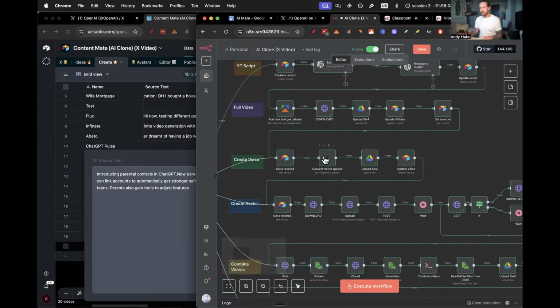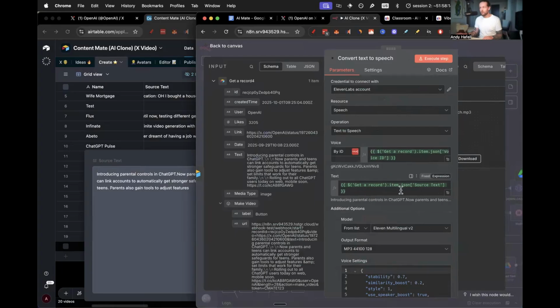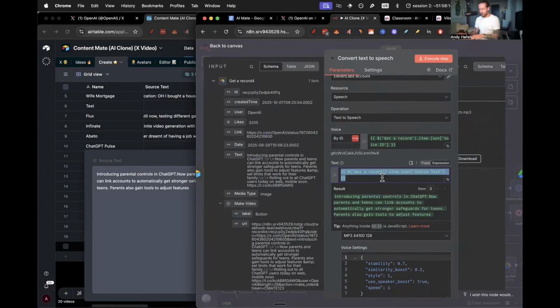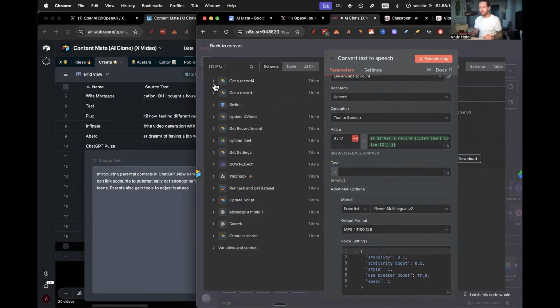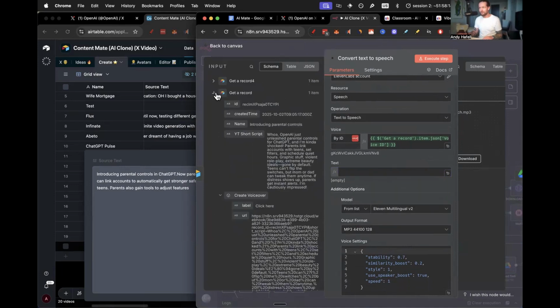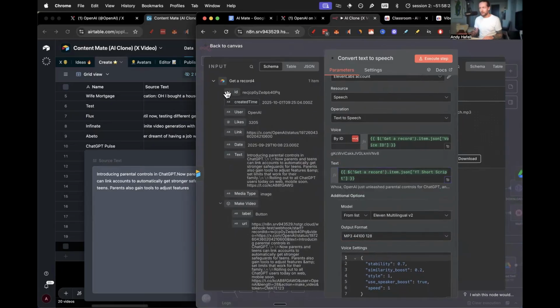So what I'm going to do is, in the convert text to speech, we're not going to use the text here being source text. We're going to use, again, we have get a record, and we have the YouTube short script here. Bang. I do also believe that there is an issue here with the record ID. So yeah, that also makes sense.